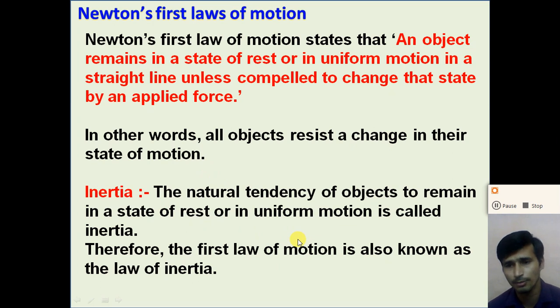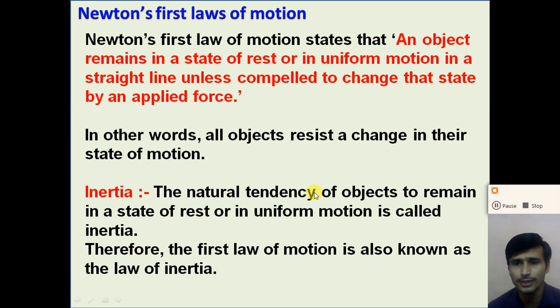So all bodies have some amount of inertia, and all bodies have a property to resist change, to retain their state, and this property is called the inertia of the object, right? So let us take an example of Newton's first law. If we put a book on the desk or on the table, if we don't apply any external force on the book, the book remains stationary at this point, right?